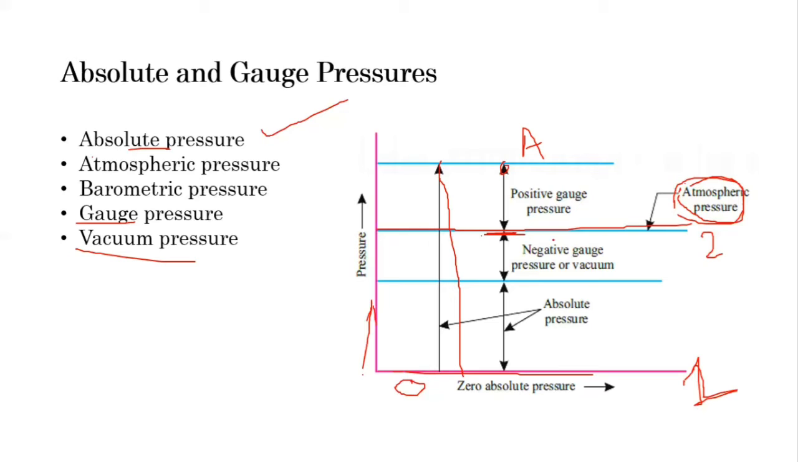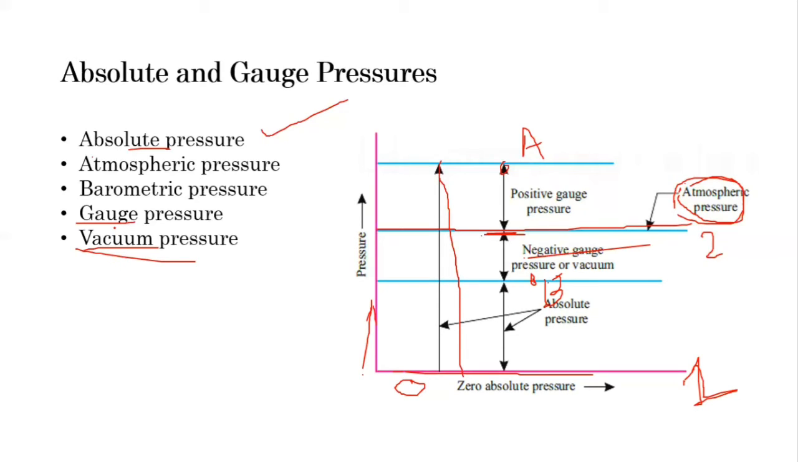But if you measure the pressure at any other point, suppose point B, here, it has a pressure lower than atmospheric pressure. Let's suppose that is 0.8 bar, or 0.7 bar, or 0.9 bar. Then it is also called gauge pressure, but negative gauge pressure. Here you can see the words negative gauge pressure, and the negative gauge pressure is considered as vacuum pressure.